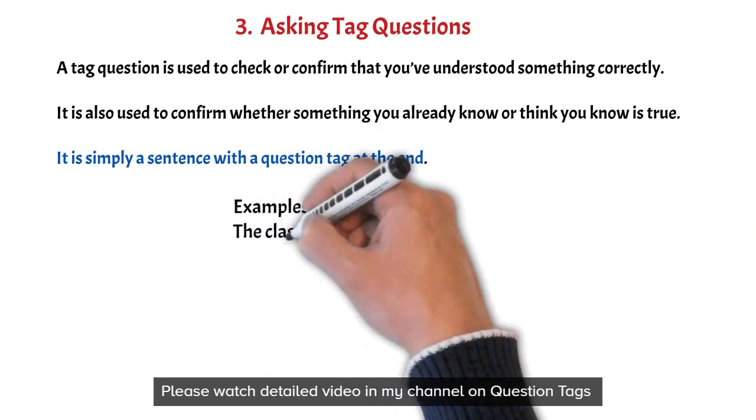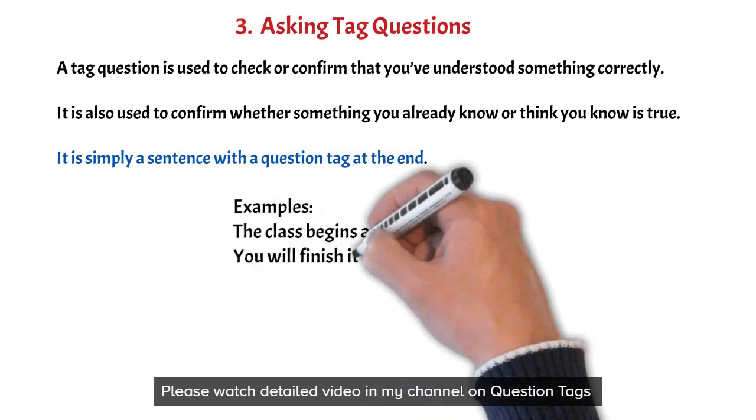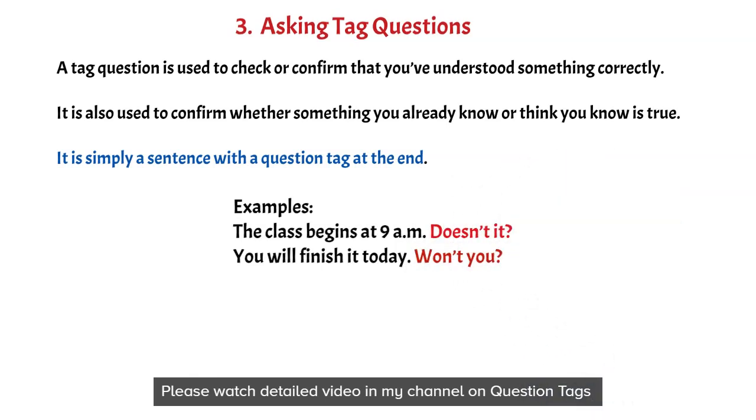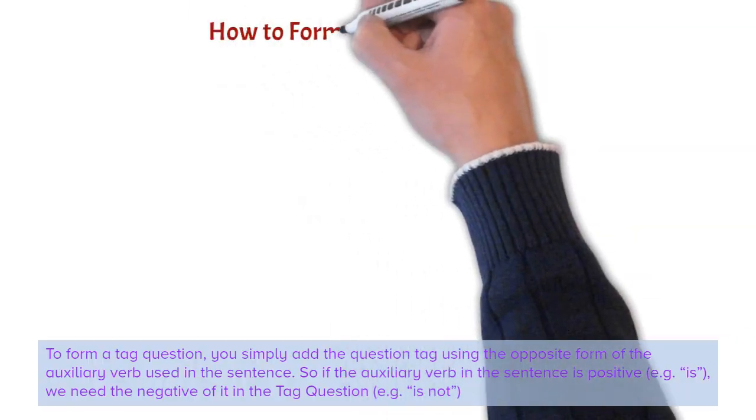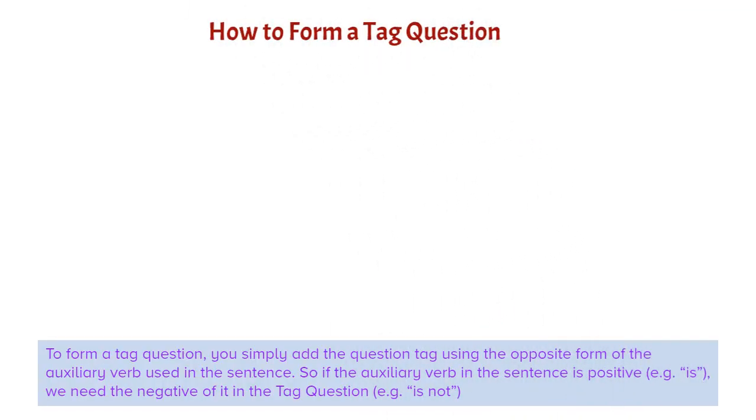Now, let us see how to form a tag question. To form a tag question, you simply add the question tag using the opposite form of the auxiliary verb used in the sentence. So, if the auxiliary verb in the sentence is positive, for example is, we need the negative of it in the tag question, that is not.